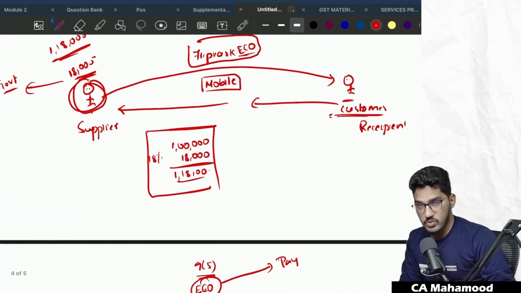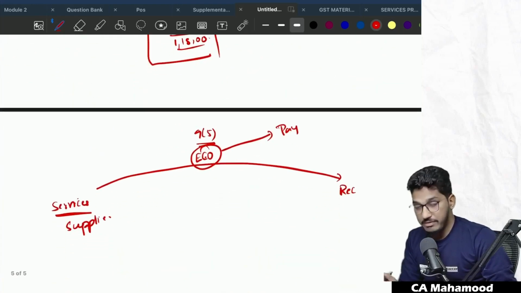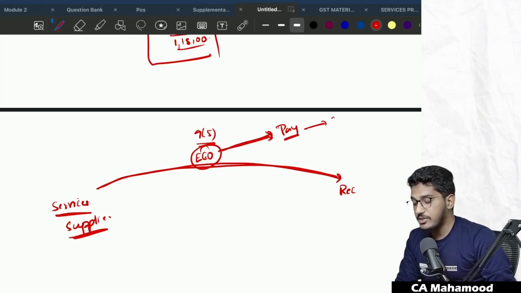In normal circumstances, when goods are supplied through an e-commerce operator, the supplier making the supply will collect the GST and pay it to the government. But under 9 subsection 5, the government has the power to notify certain kinds of services, which if provided through an e-commerce operator, the supplier will not pay the GST to the government. There is a liability on the e-commerce operator to directly pay the tax to the government.